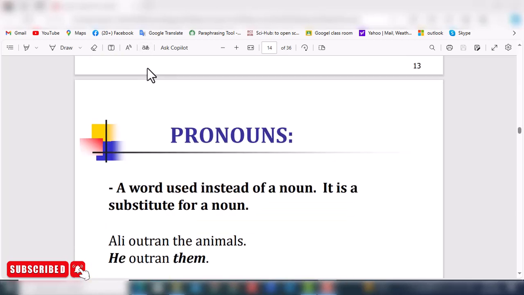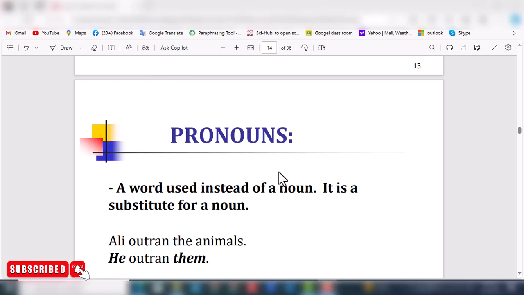Pronoun. A pronoun is a word used instead of a noun, and it avoids repetition. It is used to avoid repeating things in sentences and paragraphs. For example, if we are calling a person by name, Ali, then in the entire paragraph we use only the pronoun instead of Ali.